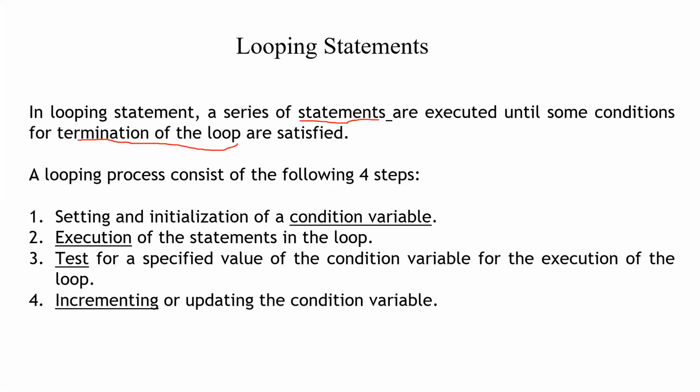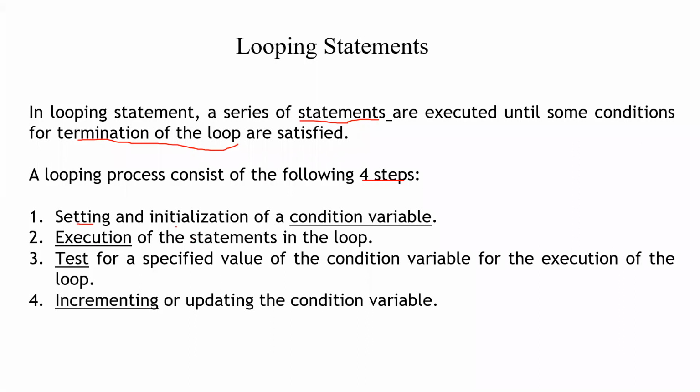So branching statements are examples where, based on the decision we are making, we branch. All those if statement, switch case, conditional operator, everything we studied, comes under branching. Based on a decision, we are branching. This is based on a decision, we are looping. The looping process consists of 4 steps.